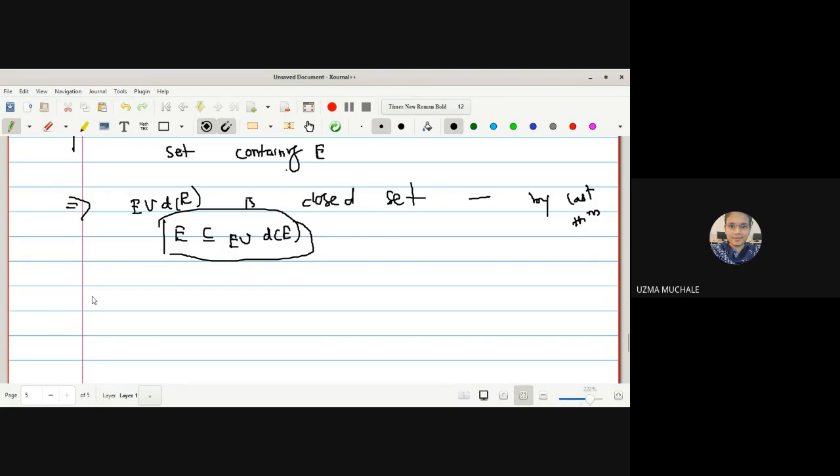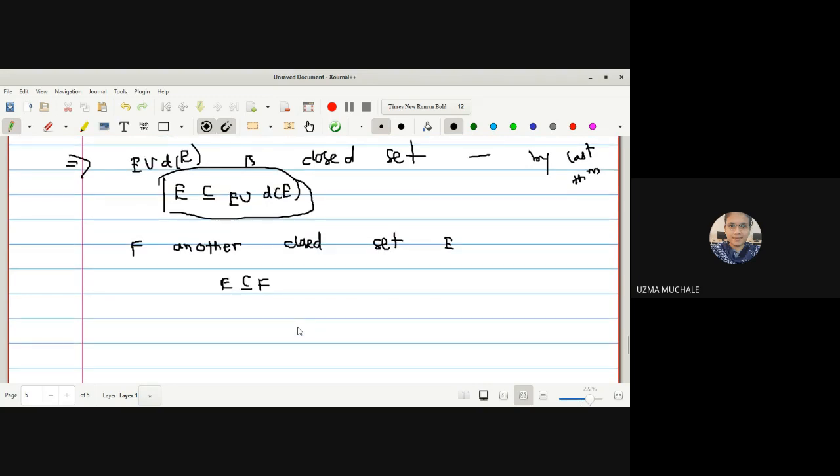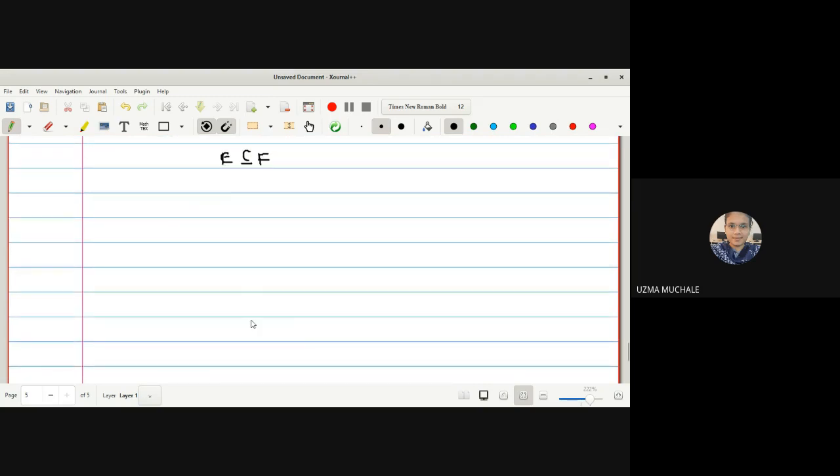Okay. To prove it is the smallest, let us assume that F is another closed set which contains E. On this condition we can write E is a subset of F. Now we have to prove that E union derived set of E is the smallest one.